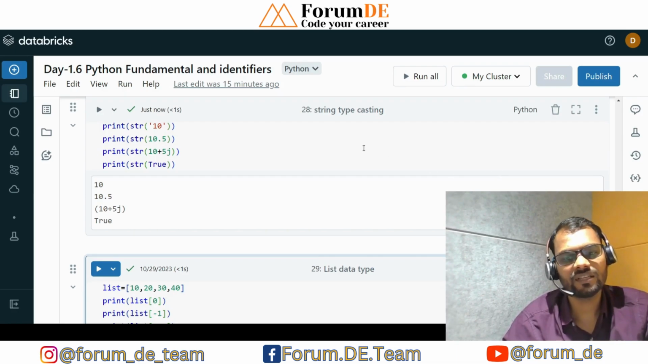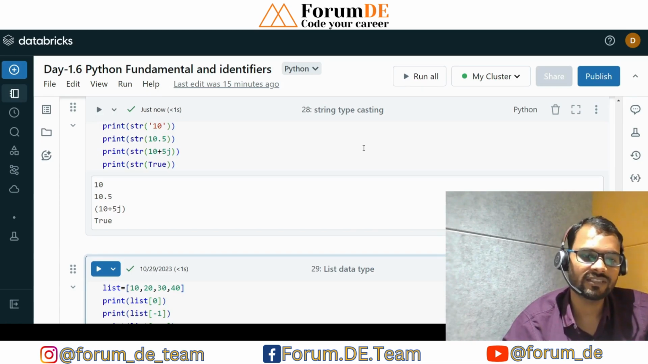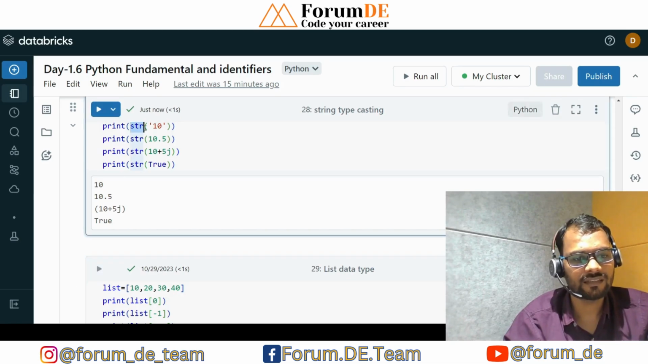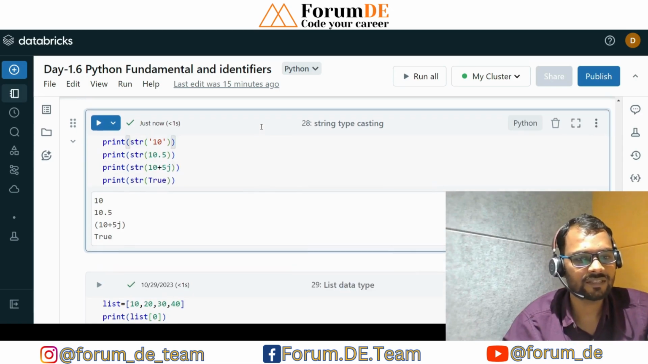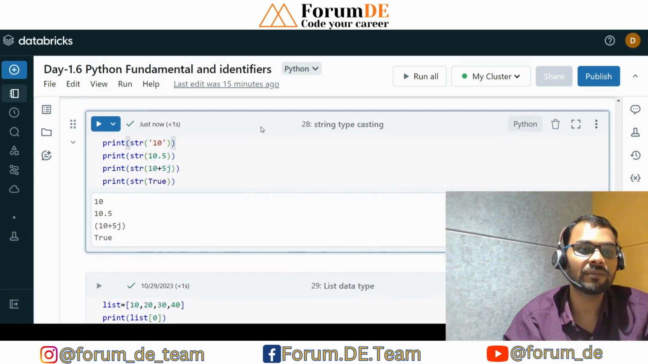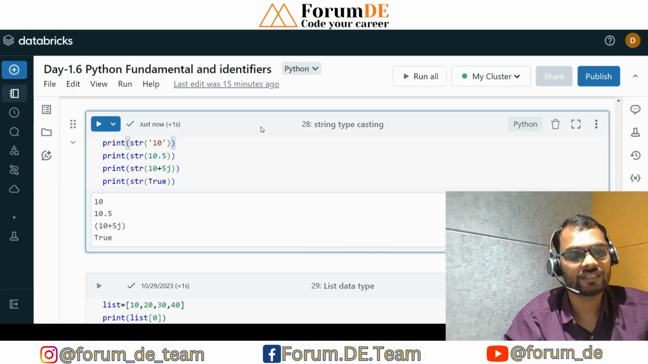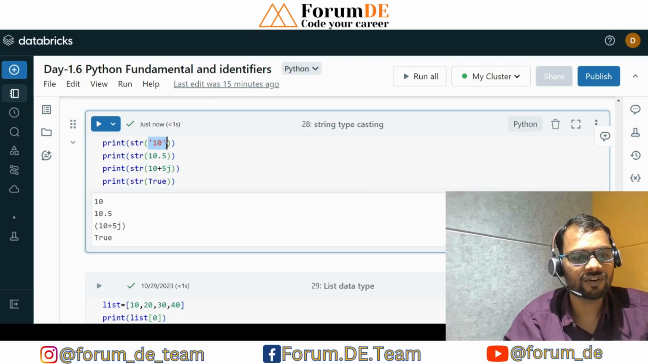Suppose that you have the data in a different data type and then you want to convert it into the string, then how can we do that? With the help of str in Python, this is the keyword available in Python. With the help of str you can convert any data type into the string. Suppose that you already have a string and you want to convert it into a string, you can do it with the help of this one.